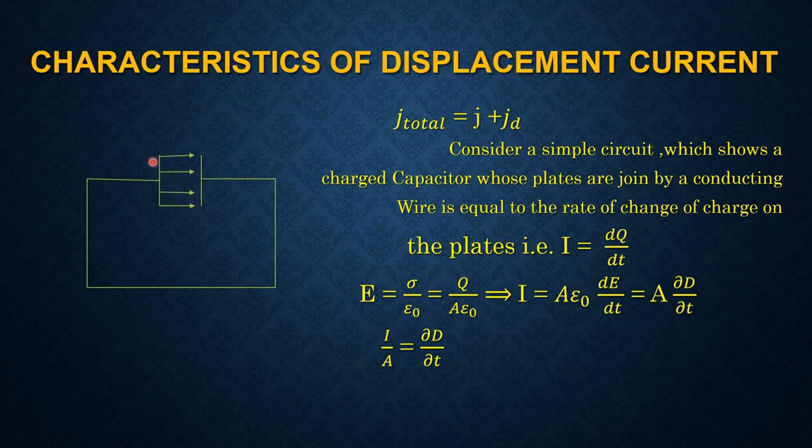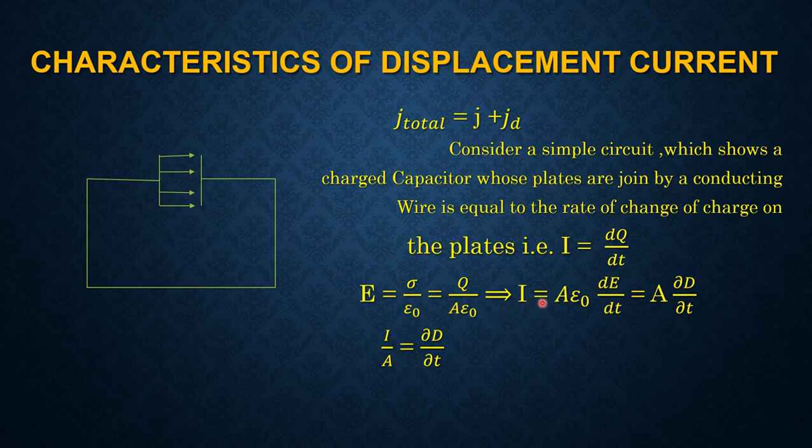These two plates are the charging plates of the capacitor, and this arrow indicates the direction of the electric field. Now electric field E is equal to sigma by epsilon 0, where sigma is the charge induced in the plate per unit area. That means sigma is equal to q by A, where capital A is the area of the capacitor plate.